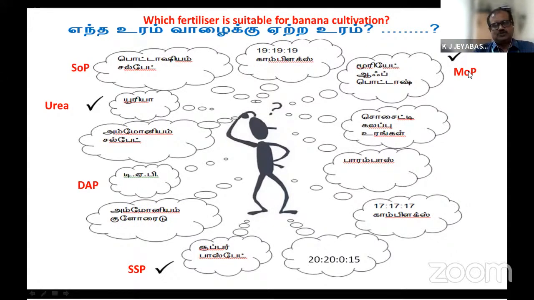If the farmer goes for complex fertilizers like 17-17-17, 19-19-19 or 20-20-0-15, he has to incur heavy expenditure because of the low subsidy given by the government. But if you choose straight fertilizers like urea, MOP or single superphosphate, it's always better for banana cultivation. We can do wonders with it.